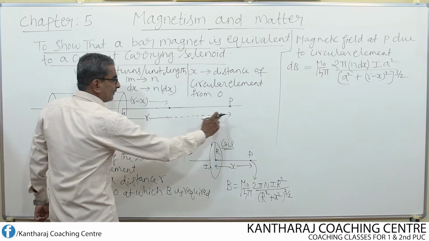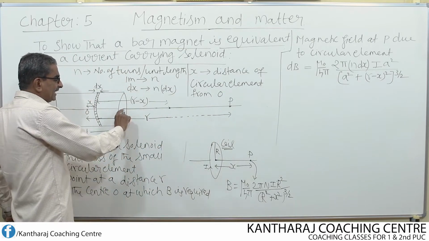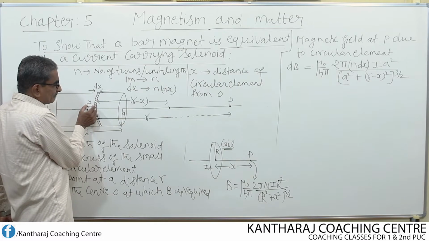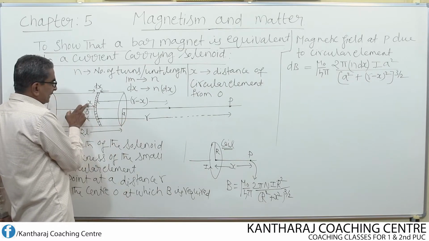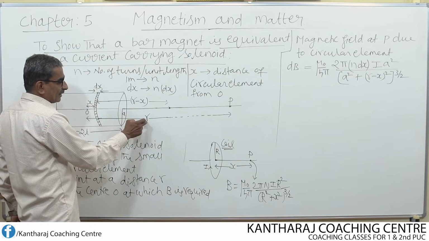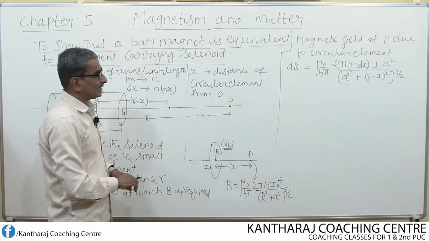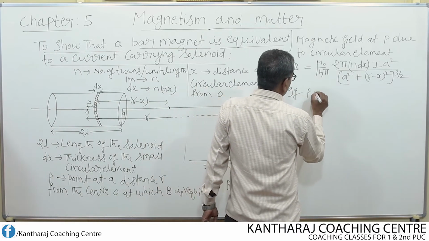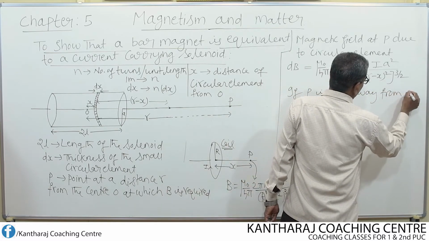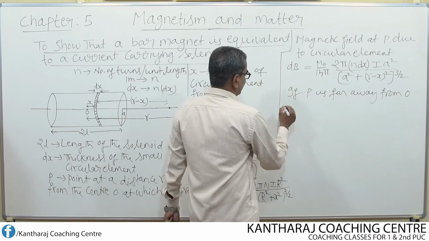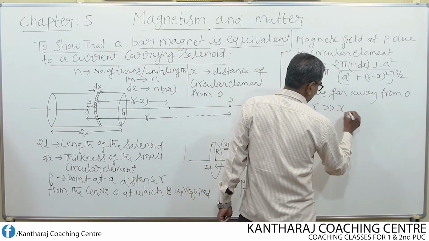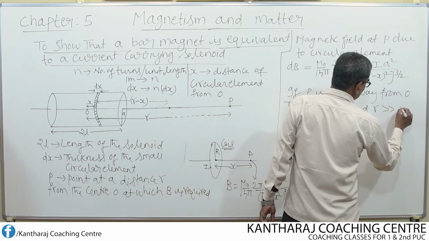So, if R becomes very, very large, then A is very small when compared to R. And also this X is very, very small compared to R. So, if you compare X and A with R, it is found that both X as well as A are very, very small when compared to R. So, if P is far away from O, that means from the midpoint of the solenoid, then R is very much greater than X and the same R is very much greater than A.